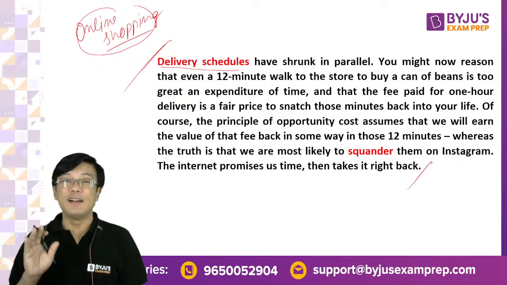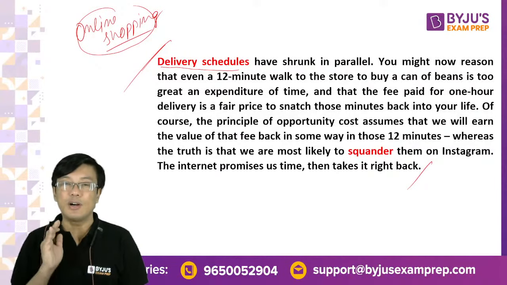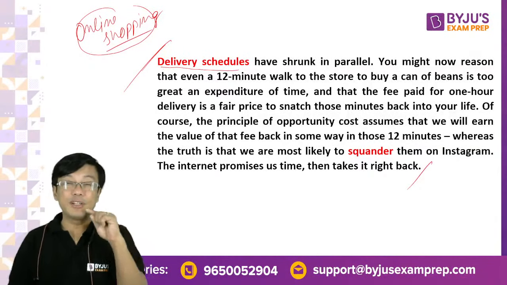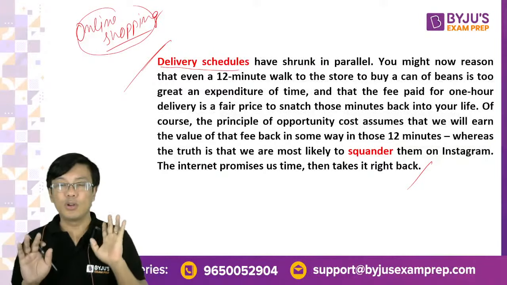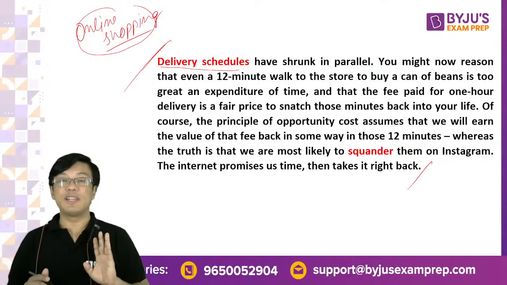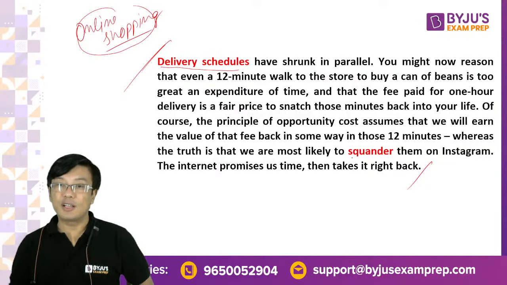We think we can save that 12 minutes of ours by ordering it online, though it may take 1 hour to reach us. So we think that we are saving 12 minutes of going to the store. But then that 12 minutes which we think we have saved, we squander them. Squander basically means waste. We waste them on Instagram.